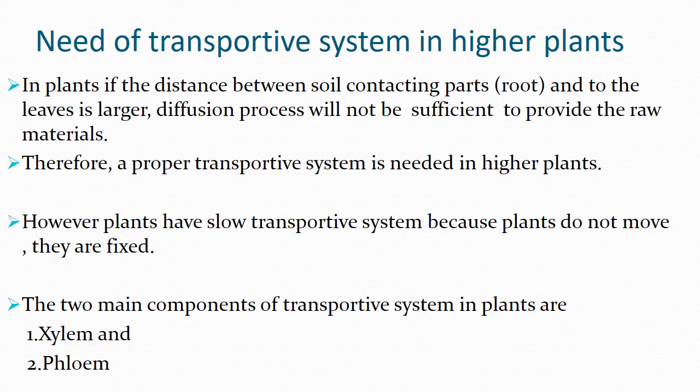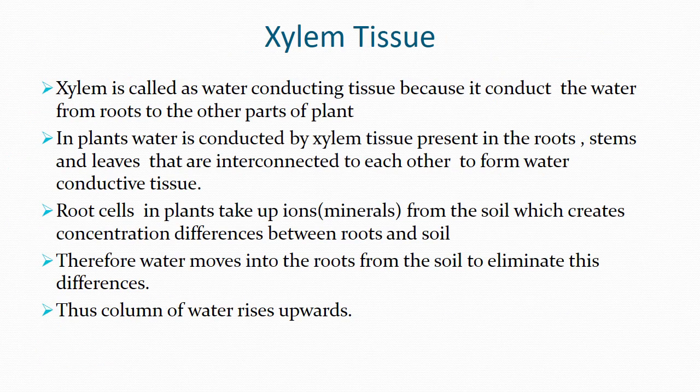The two main components of the transportive system in plants are xylem tissue and phloem tissue. In 9th standard itself, you already learned about the xylem tissue and the phloem tissue.